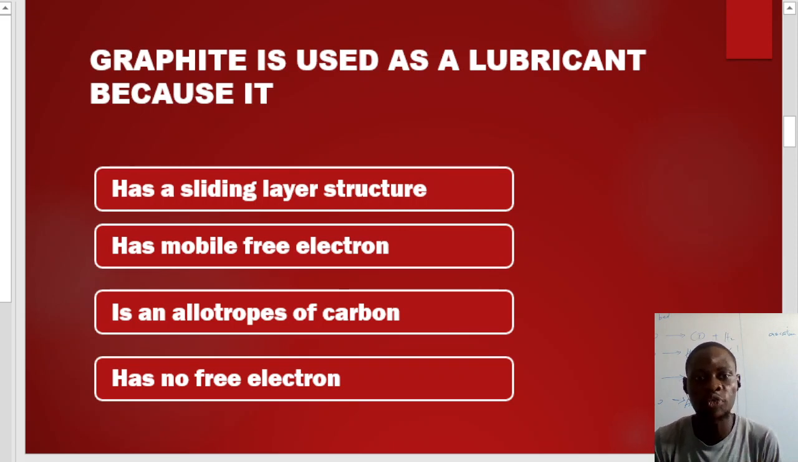You know that graphite is an allotrope of carbon, but the reason why it is used as a lubricant is because of the sliding layer structure that is found in graphite. That is question 2.